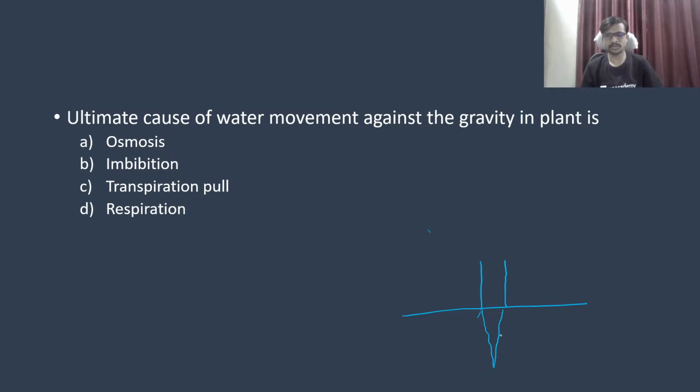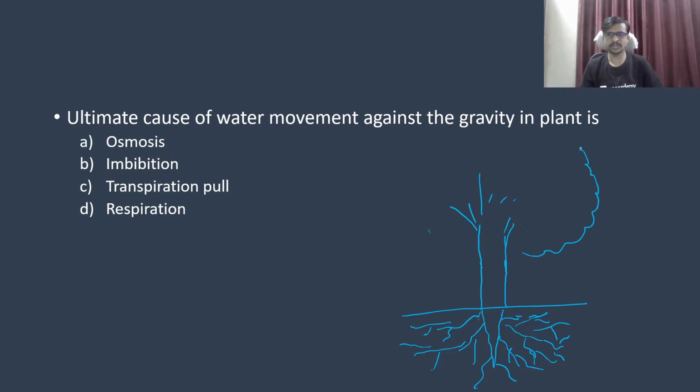It's a tap root system. Okay, so I'm going to draw a dicot plant here, for example a mango tree. So I just draw a taproot system. Okay, so please keep in mind the taproot system and the adventitious root system, monocot and dicot. Adventitious in monocot and the taproot system in dicot. Okay, so the branches and the other things are there in a plant, and this is your plant, for example.